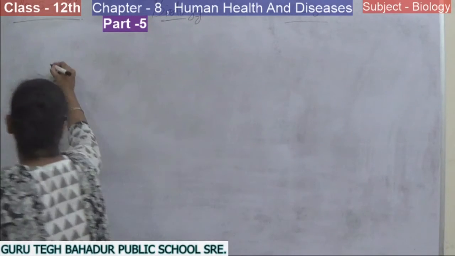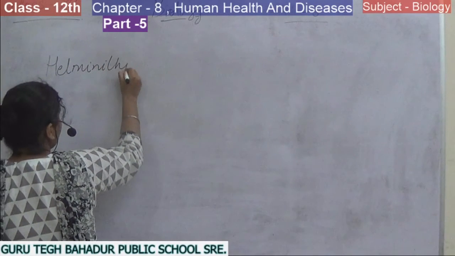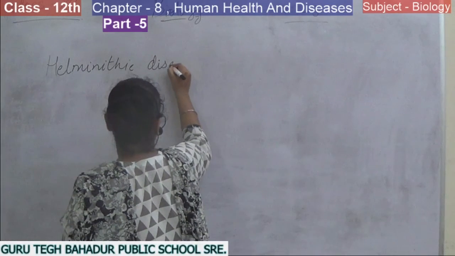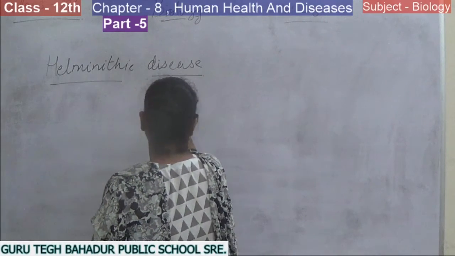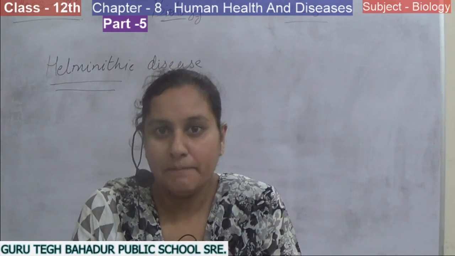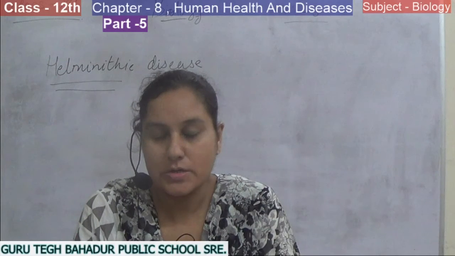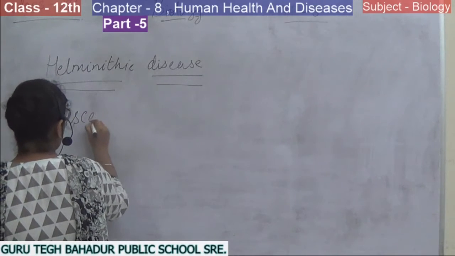Good morning, students. Let's continue the last topic of the pathogenic disease, that is helminthic disease. Helminthic diseases are the diseases that are caused by the organisms helminths. What are these? They are worms that are parasitic in nature, and they are pathogenic and cause disease. So the first disease that we have to discuss is ascariasis.